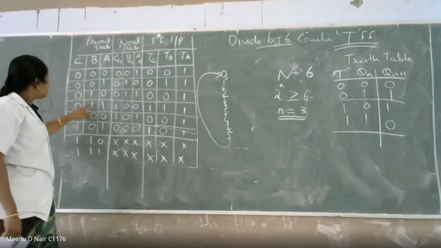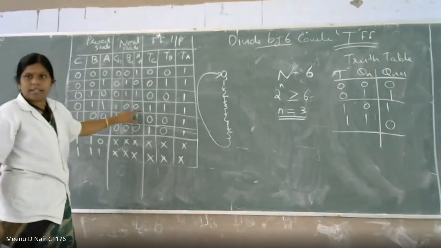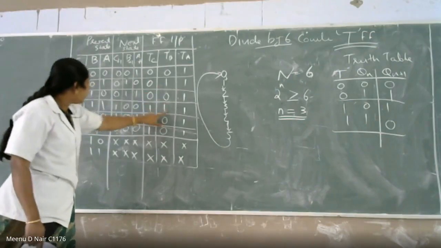Okay. The next one is 1 to 0. So 1 to 0, the 1 to 0 transition is there, right? So T must be 1. Here it is 0 to 0.